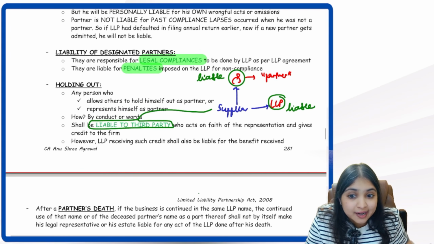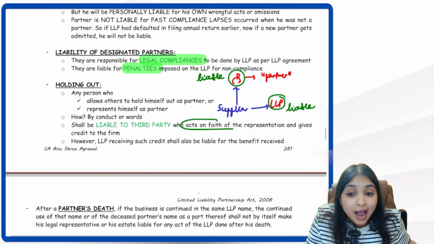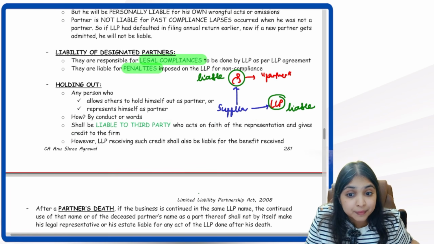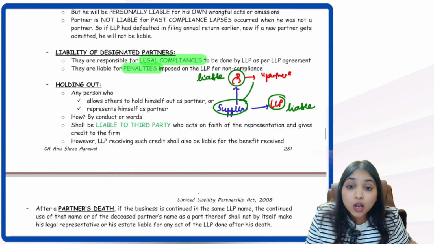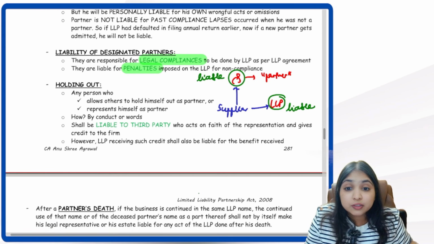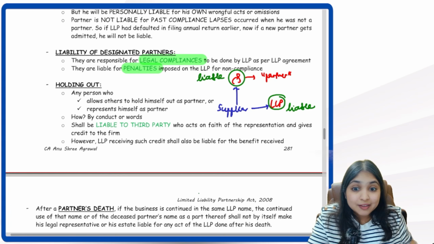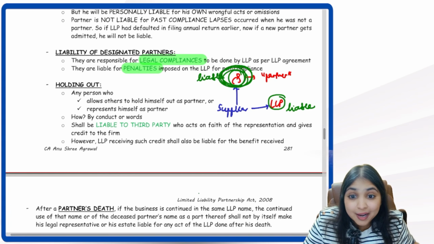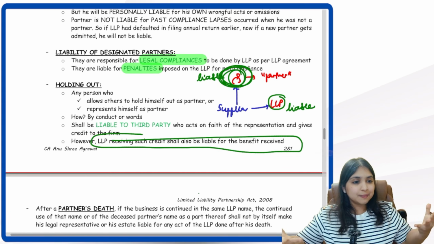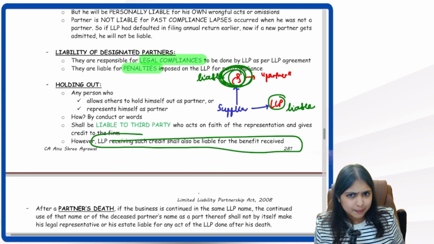Who's the third party in our example? The supplier. So he will be liable to the third party who acts on the faith of the representation and gives credit to the firm. The supplier acted on the faith of the representation and gave goods on credit to the LLP. So this person, Mr. Red, will be liable to the supplier. But please know, will this person alone be liable? No. The LLP receiving the credit will of course be liable because the LLP purchased goods on credit. So the LLP anyways will be liable.